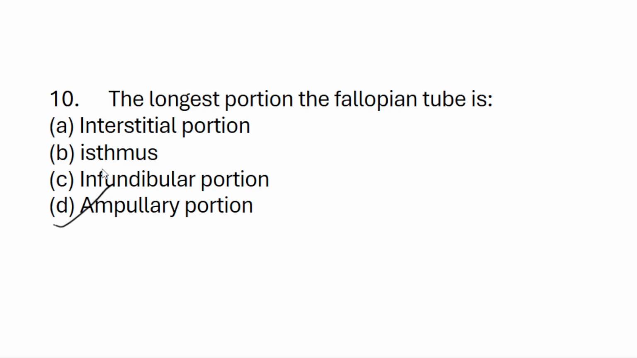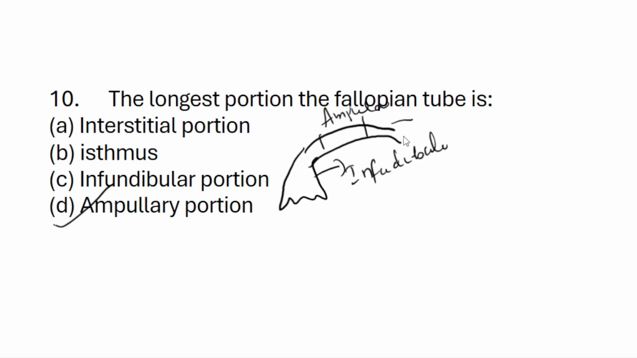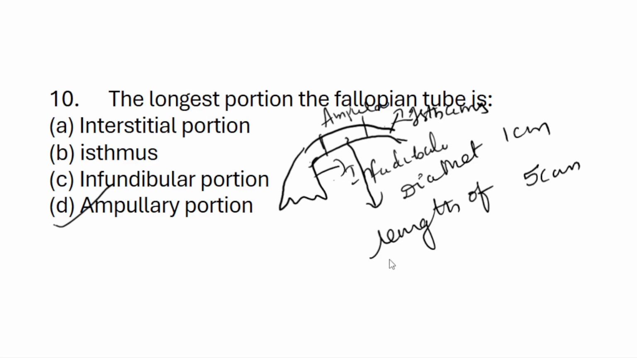So how? This is the fallopian tube. This is the ampulla. This is called the infundibulum. This is the isthmus. In between the infundibular part and the isthmus there is the ampulla. The diameter of the ampulla is 1 centimeter. The length of the ampulla is 5 centimeters. If they ask the length of the fallopian tube overall, it is 10 centimeters, and in that the ampulla is 5 centimeters.